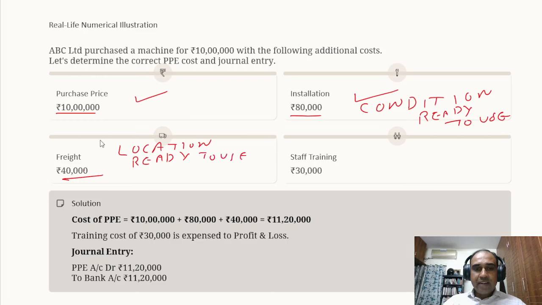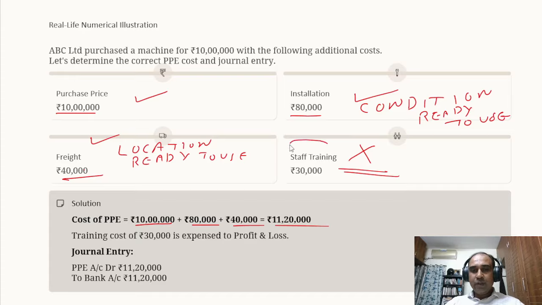Okay. So the standard allows this as a directly attributable cost. This can be capitalized. This cost cannot be capitalized. Training cost is not allowed. In the previous slide, we saw that as an exception, this cost cannot be capitalized. So what can be capitalized? 10 lakh plus 80,000 plus 40,000, 11 lakh 20,000 can be capitalized.